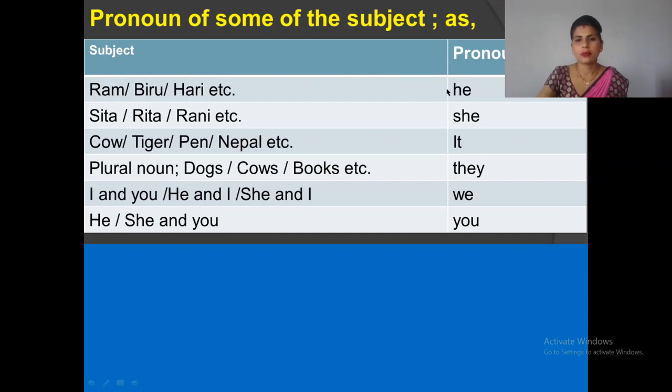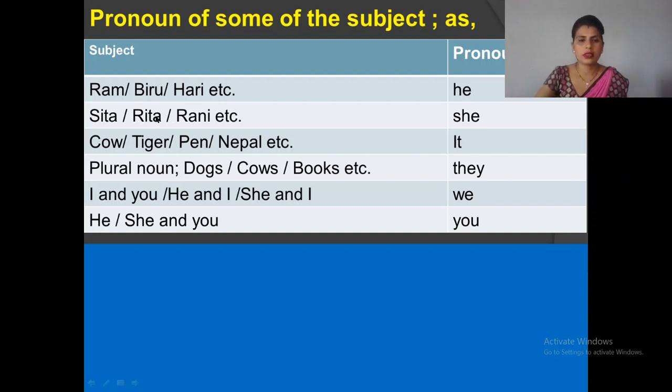So the pronoun of Hari is he. He is the pronoun of Biru. Similarly, he is the pronoun of Ram. We have to know he is the pronoun of singular male noun.